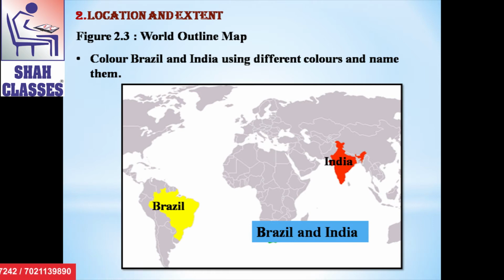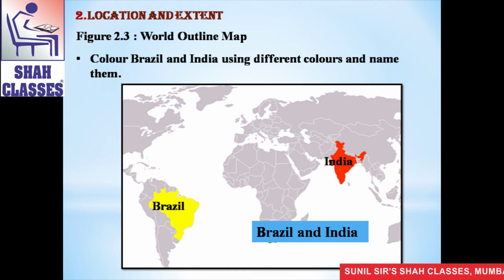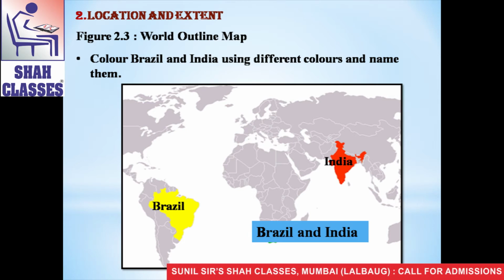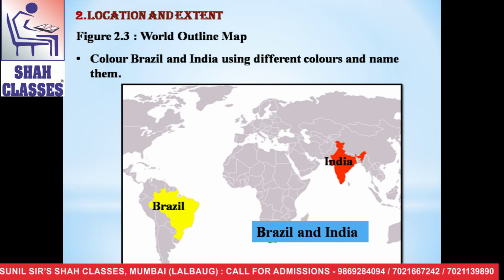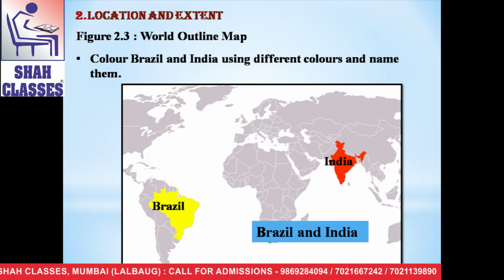See, in the world map, there is Brazil in yellow color and India is in orange color. You may also show these countries in your textbook. Now the next activity is draw equator on the map and write its value in degrees.